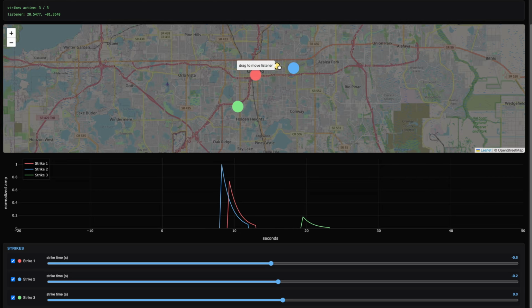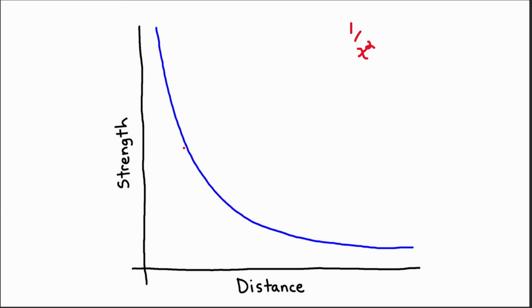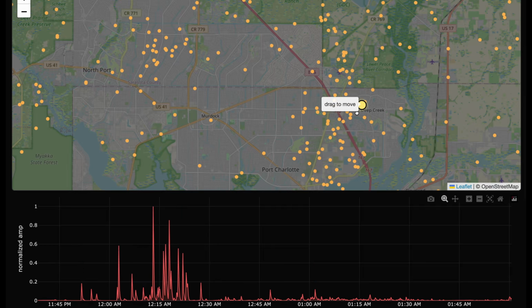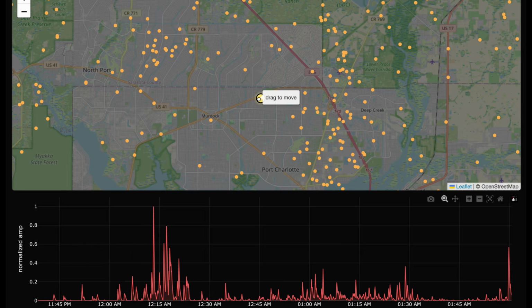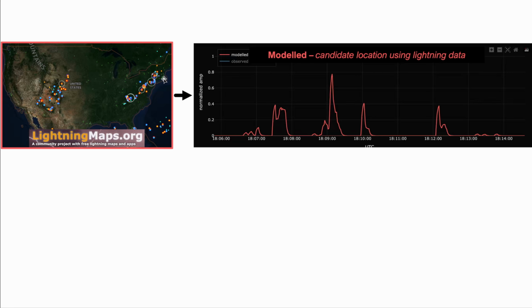The second component is the loudness. Now, loudness is a bit simpler with one caveat. The closer you are, the louder it is, and as you get further away, it follows an inverse square decay. As you get super close, the modeled loudness is ridiculously high. So high that a YouTube bird cam microphone wouldn't capture 180 decibels. It would just clip. So the one caveat is I just set a cap on that exponential growth as the strikes get extremely close. So you can see here's what this curve would look like for actual data. So that's the modeled curve.